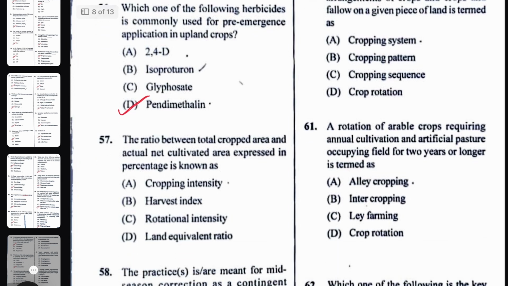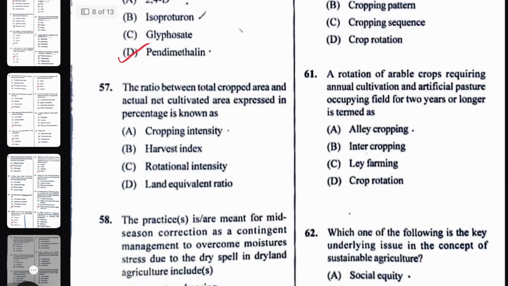The ratio between total cropped area and actual net cultivated area. Here the question is a little bit twisted, or actually incorrect. The question is asked like this: out of the total cultivated area, how much percentage is the net cropped area, out of the gross cropped area? That is called cropping intensity.